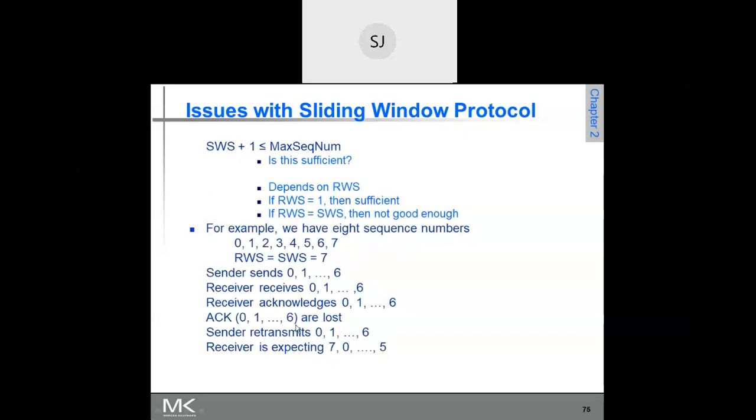Now, since the acknowledgement is not received by the sender, what happens? Sender will retransmit these frames again. Among them, 0 to 5, these frames fall under the receiver's new window. That means the receiver is waiting for a new set of frames 0 to 5, but what the sender is sending are the old retransmitted frames. If receiver wrongly accepts them, then it is accepting duplicate frames, which it is not supposed to do.